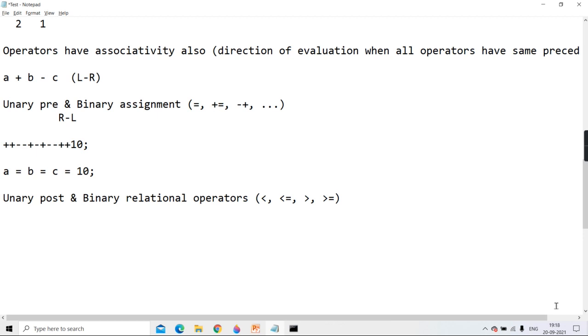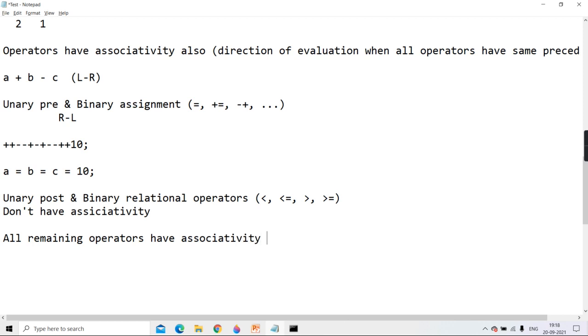They don't have associativity. Getting? So unary post and binary relational operator don't have associativity. Clear? And all remaining operators have associativity left to right. So in Crux, can anyone tell me which one is not having associativity?